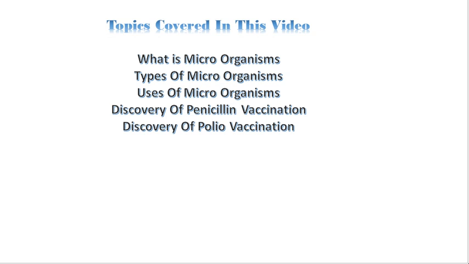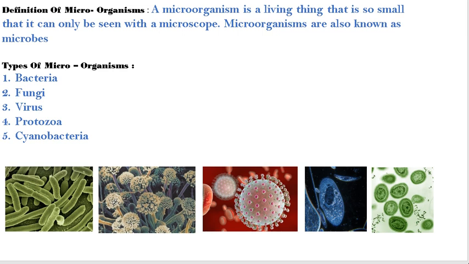Okay. So the first topic is the definition of microorganisms. According to scientists, a microorganism is a living thing that is so small that it can only be seen under a microscope. Microorganisms are also called microbes.